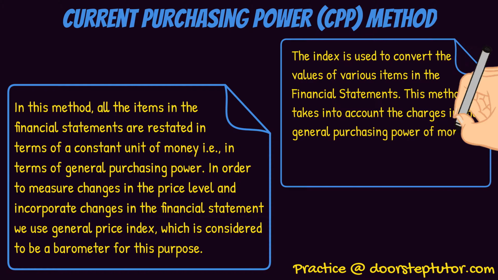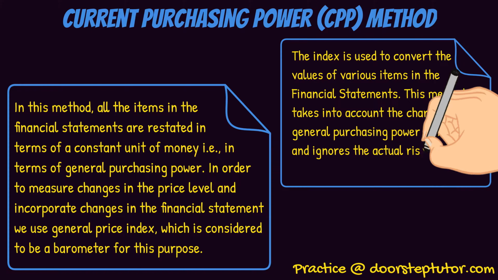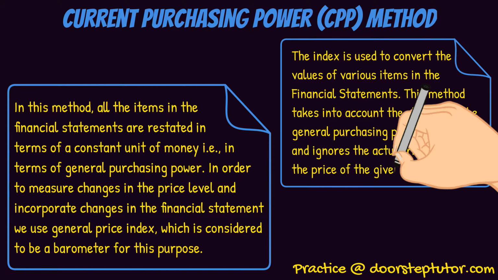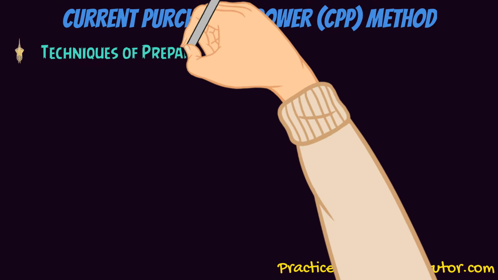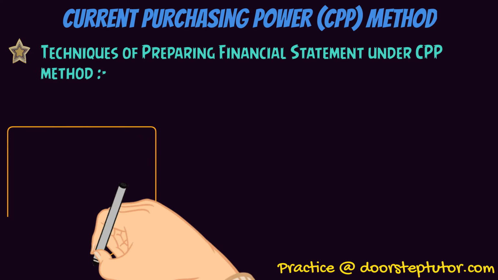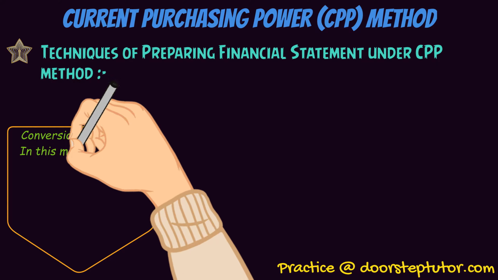This method takes into consideration the changes in the value of items as a result of general price level, but it does not account for changes in the value of individual items. Fine. There are several techniques of preparing financial statements under the current purchasing power method. The first one is the conversion technique.